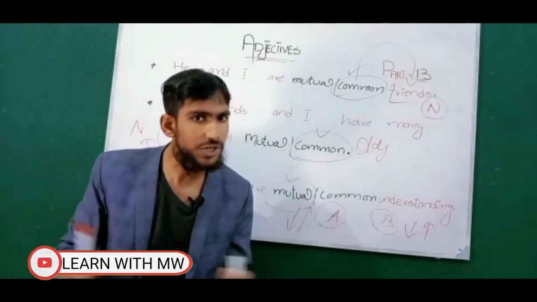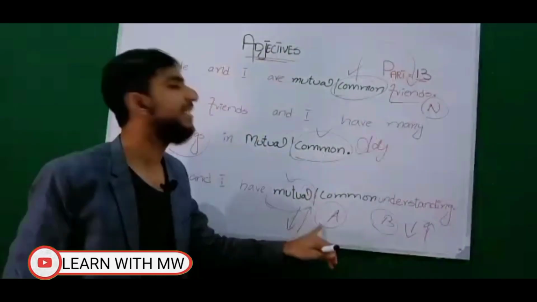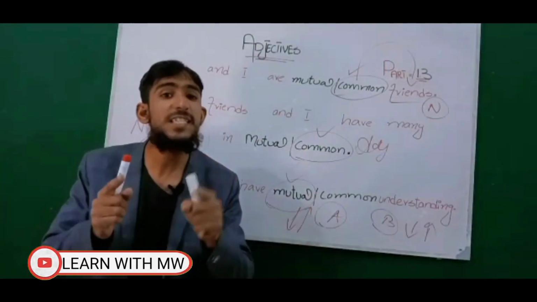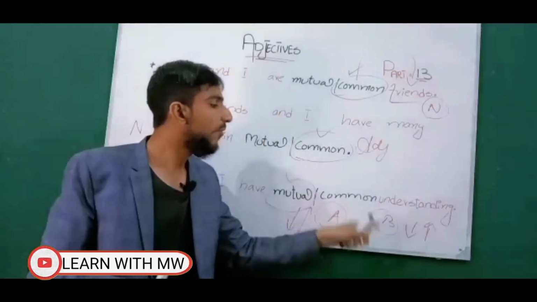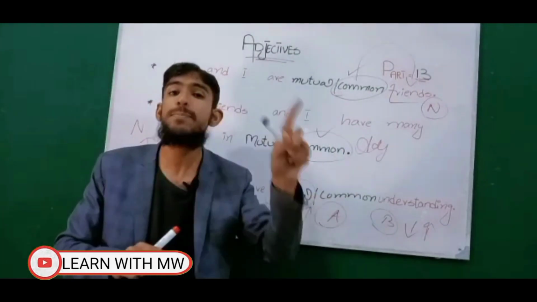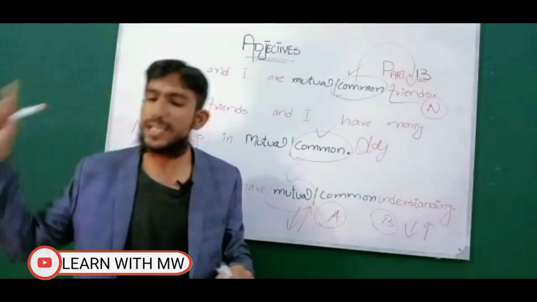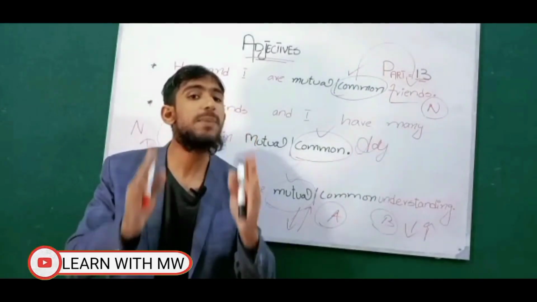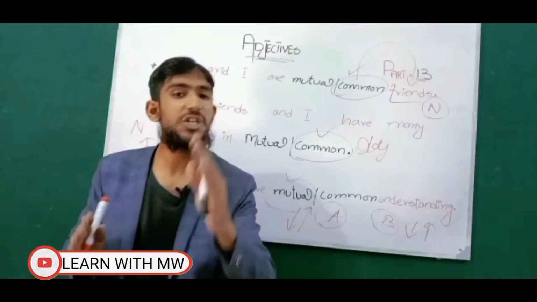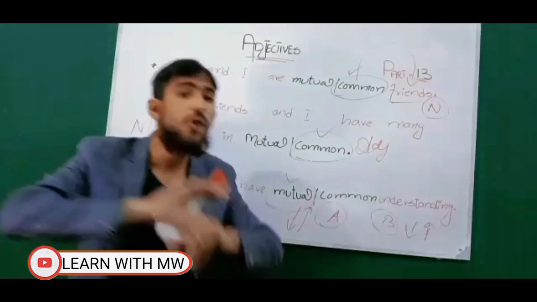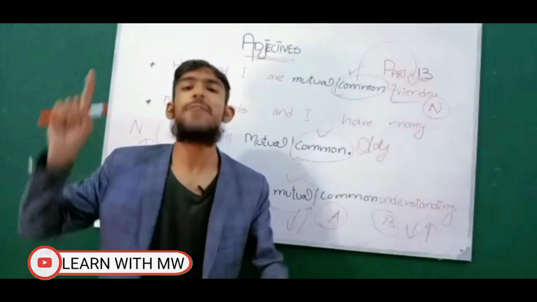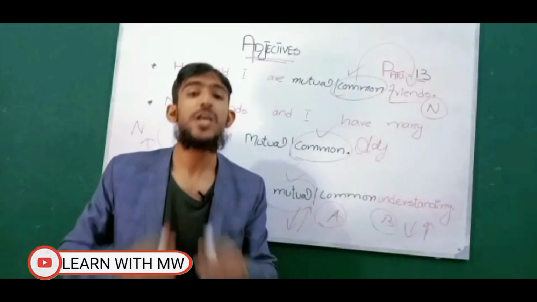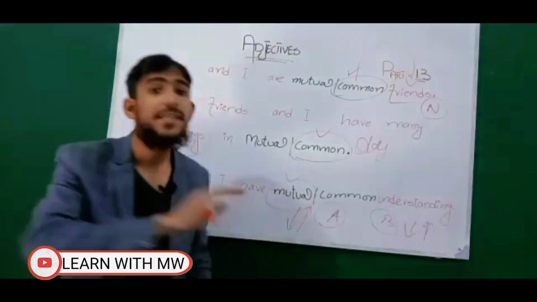I can simplify it more. For example, if A stands for Aslam and B stands for Basit, and Aslam has a specific particular character, then Basit will not have that particular character. This is basically a reciprocal relationship. So here the understanding of the two persons will never be the same. If one has a positive understanding, then the other will have a negative understanding. So that's why the correct answer here is mutual.